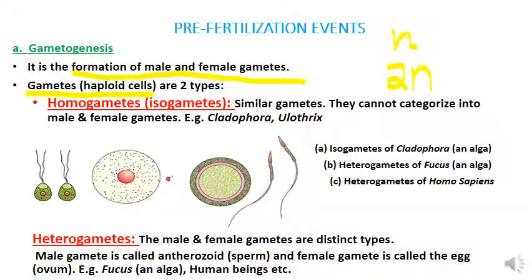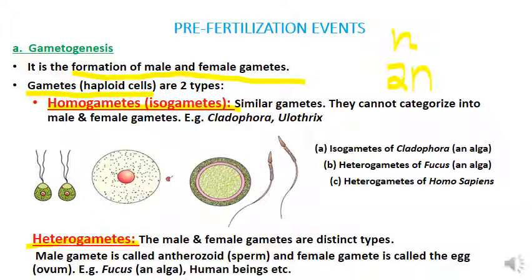Okay, two types of gametes are there. First one is homogametes or isogametes, and the second one is heterogametes, and it is also known as anisogametes. Okay, homogametes or isogametes and heterogametes or anisogametes. First consider homogametes.